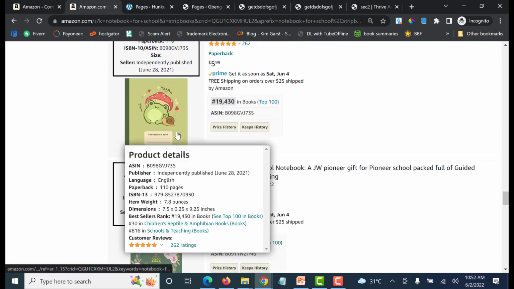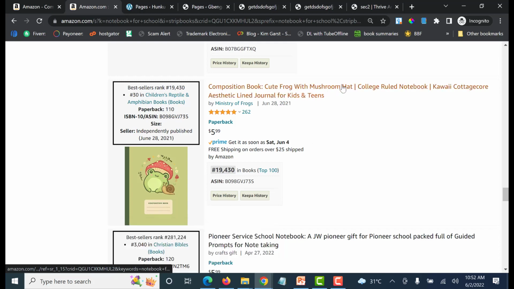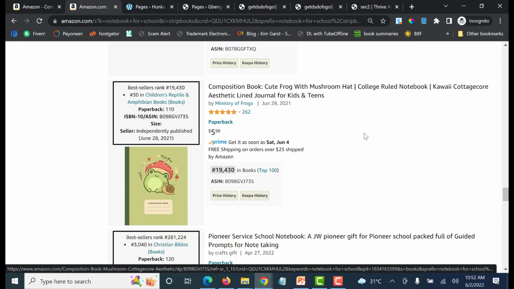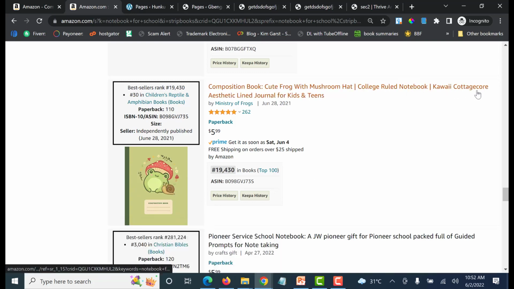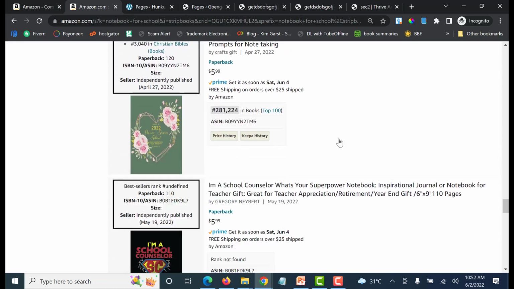All right, so see another example is this college book. Boom, that's all there. So cute frog with mushroom art. You see, that's the explanation of what the cover is. College ruled. Then that's the feature of the book. Kawaii, cottagecore. Okay, those are still explaining the book. Okay, so that's just it.